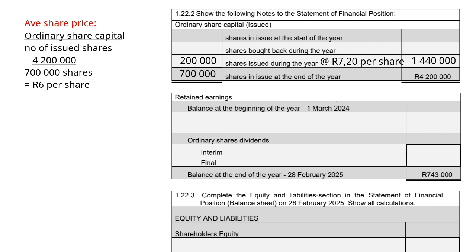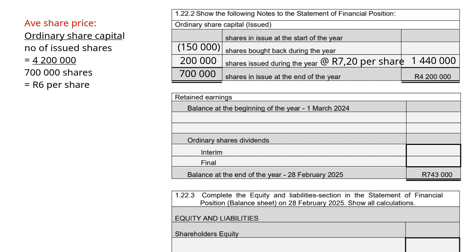1,440,000 Rand. Shares bought back on 31 May. An interim dividend of 34,000 was paid, and on 1 January 2025, 150,000 shares were bought back. So we'll have 150,000 in brackets because we bought the shares back. And remember, when we purchase shares back, we have to record the average share price.